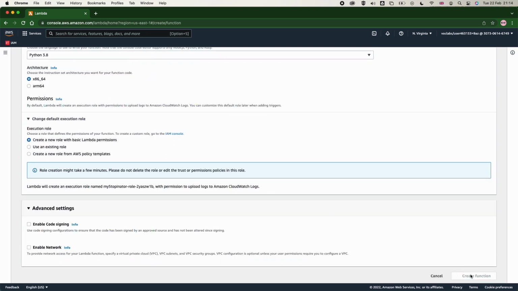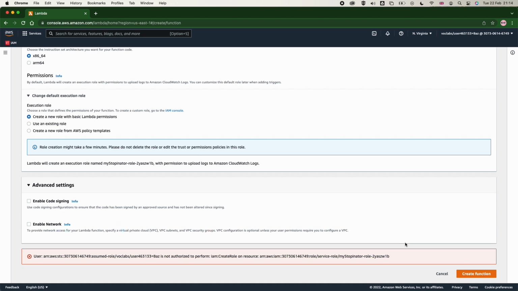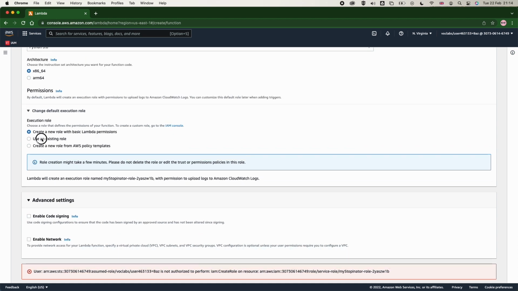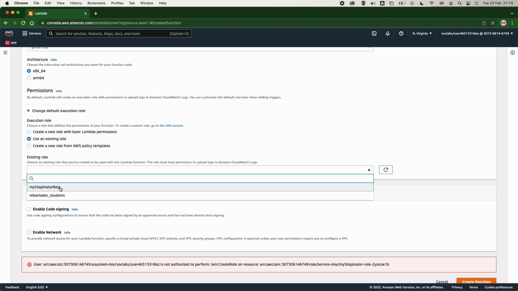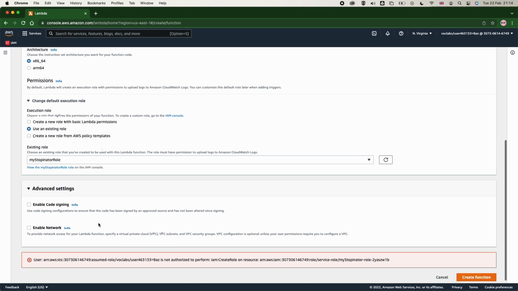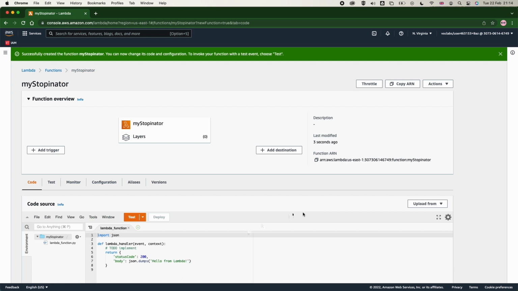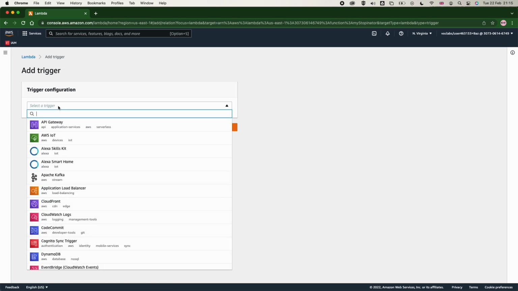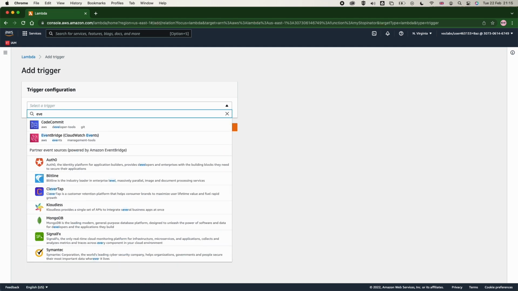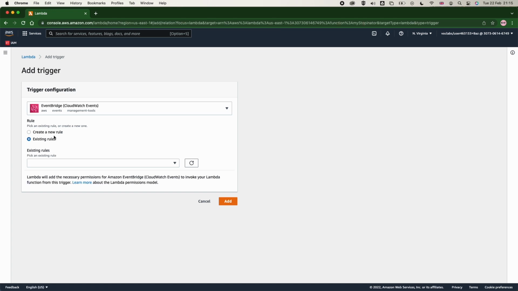Now we need to select an existing role. Now if you are using this from a root account, you will be able to create a predefined role. You don't need to select the role that I have here in my lab setup. And now we want to configure the trigger. The trigger is going to link a CloudWatch event using EventBridge with AWS Lambda. So let us select EventBridge.